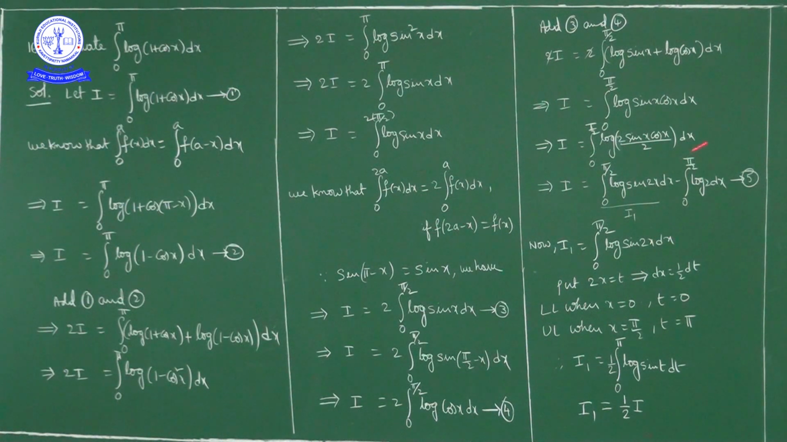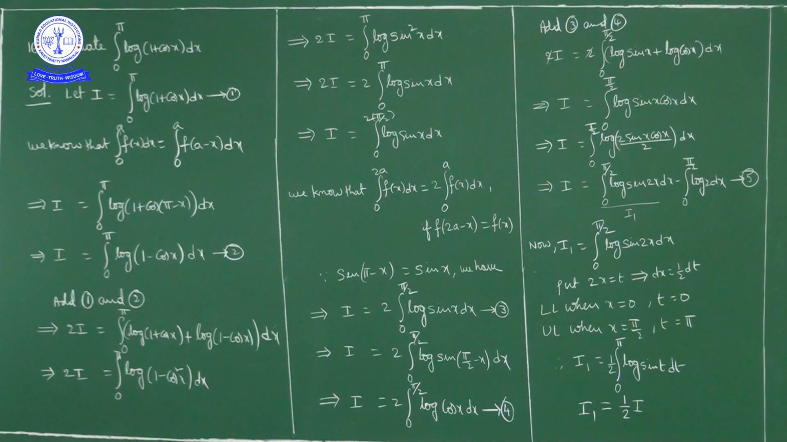Now lower limit, when x is equal to 0, t is equal to 0. Upper limit, when x is equal to pi by 2, t is equal to 2 times pi by 2, nothing but pi. So I1 reduces to integral 0 to pi log of sin t, dx is equal to half dt.